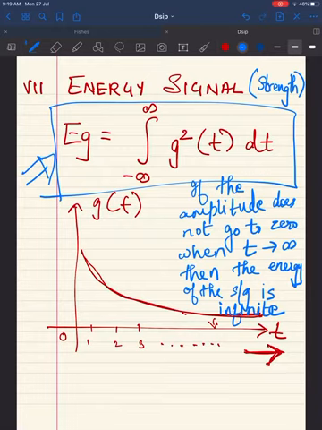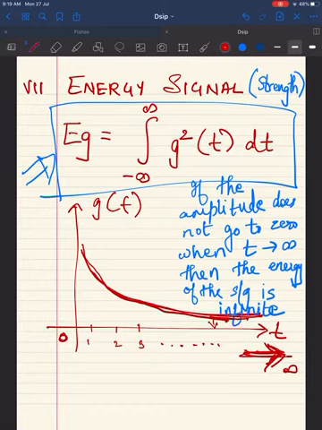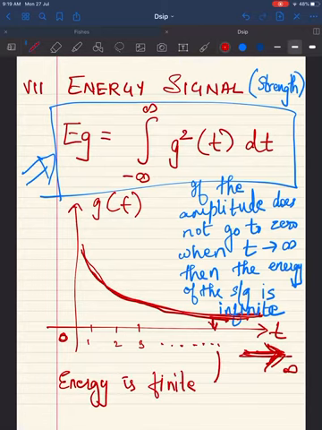See this particular signal over here, t starts at 0, and as t is tending towards infinity, the amplitude of the signal should be tending towards 0. It should go lower and lower as t is tending towards infinity. So this is what is happening in this particular signal. So the energy is finite for this signal. As amplitude becomes 0, the energy becomes finite.